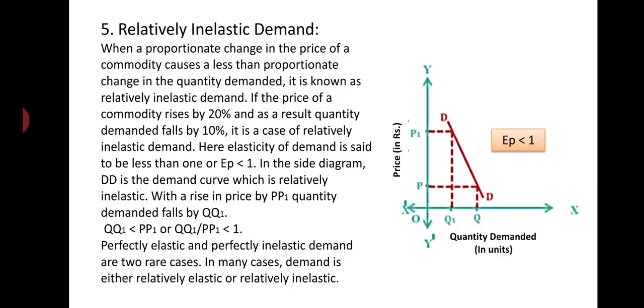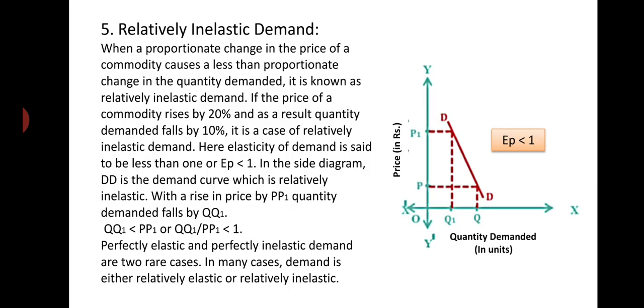You see in the side diagram, why is EP less than 1? Your change in demand is 10%, change in price is 20%. So 10 by 20 becomes 1 by 2, which is less than 1. So in the side diagram, DD is the demand curve, which is relatively inelastic.